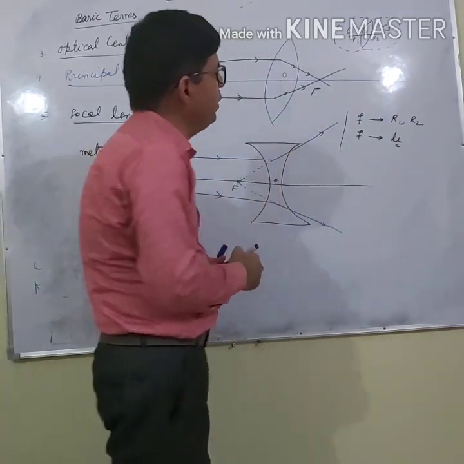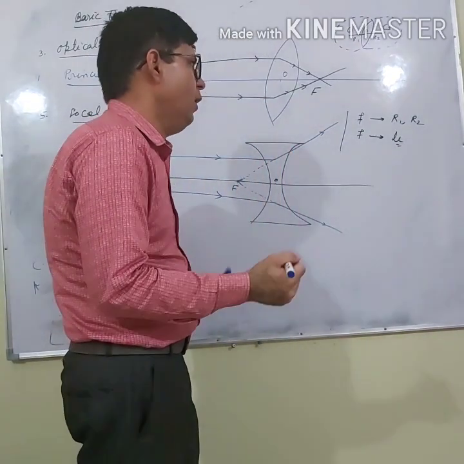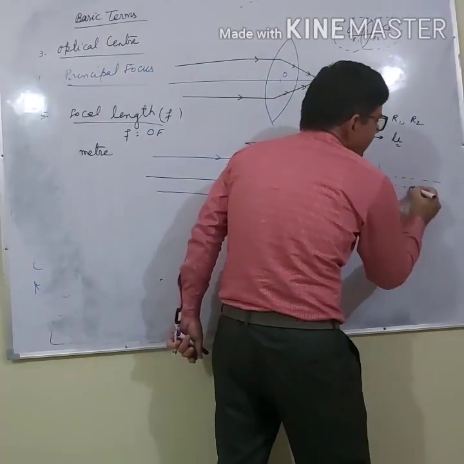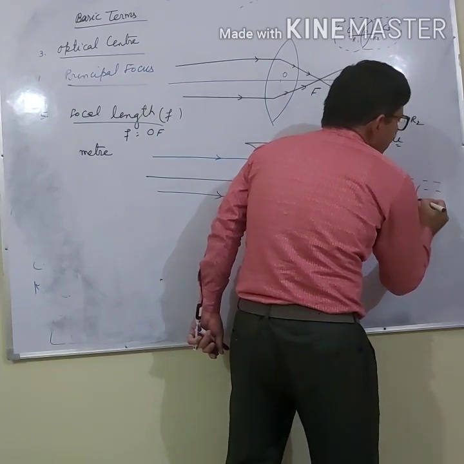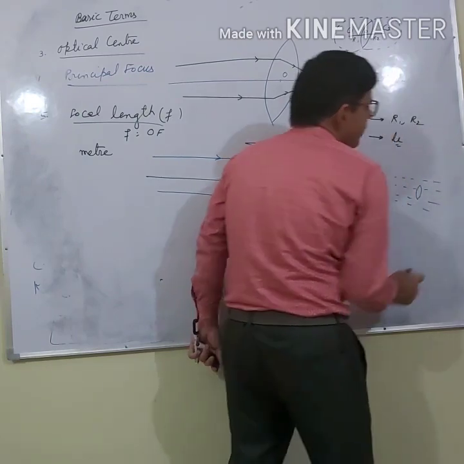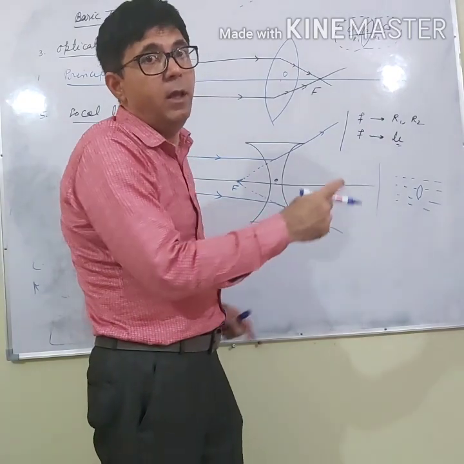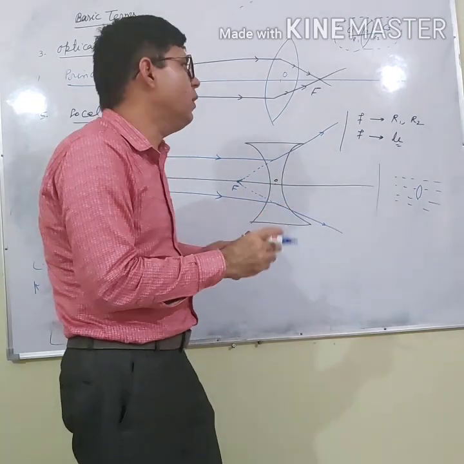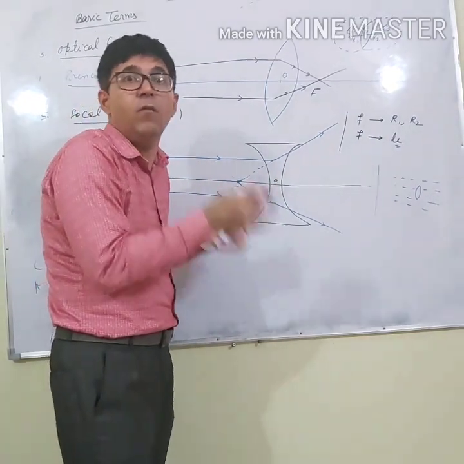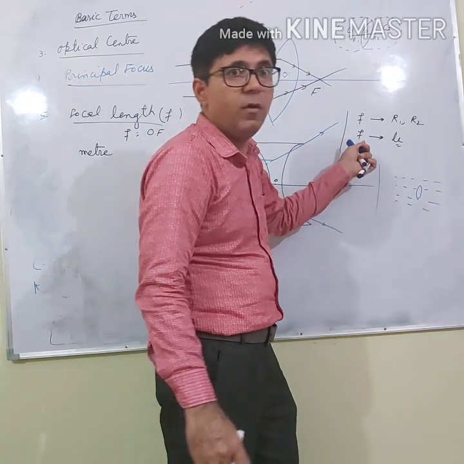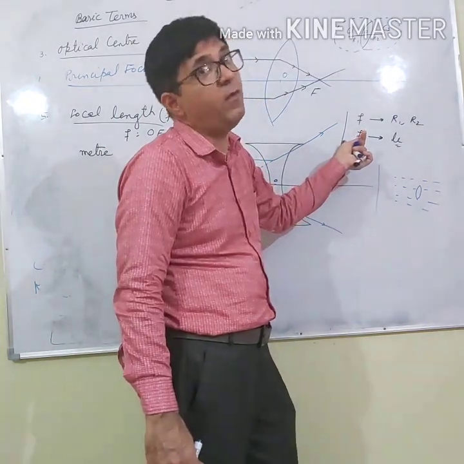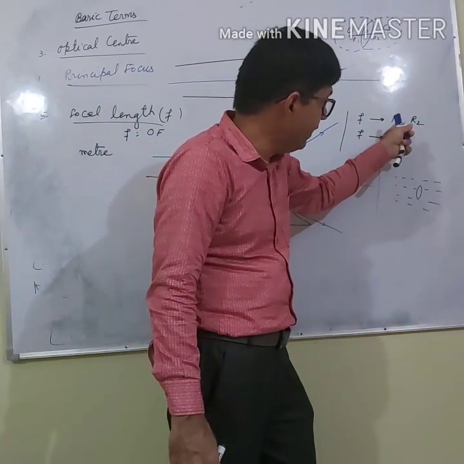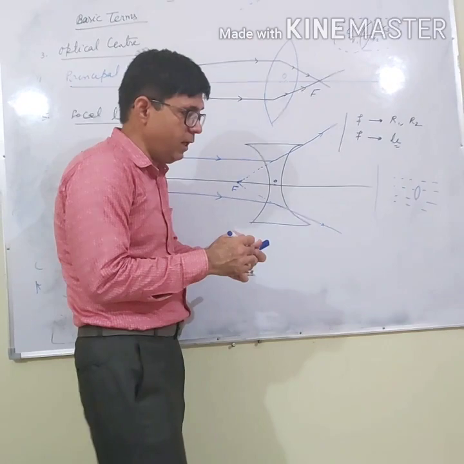And f also depends on the refractive index. What does it mean? It means that if you put this lens in water, its focal length will change. But if you put a spherical mirror in water, there will not be any change in its focal length, because the focal length of a mirror only depends on the radius of curvature. Whereas in the case of a lens, it depends on the refractive index, and on R1 and R2.